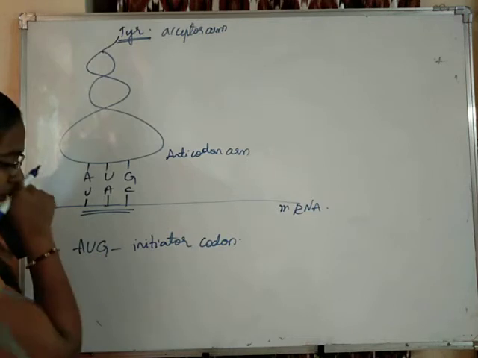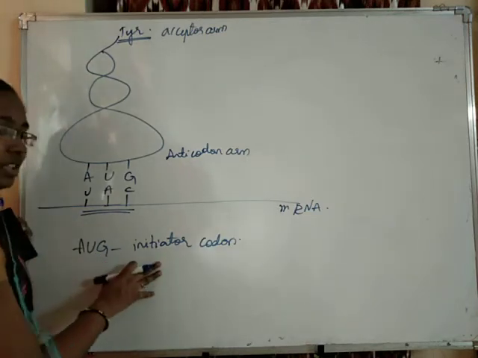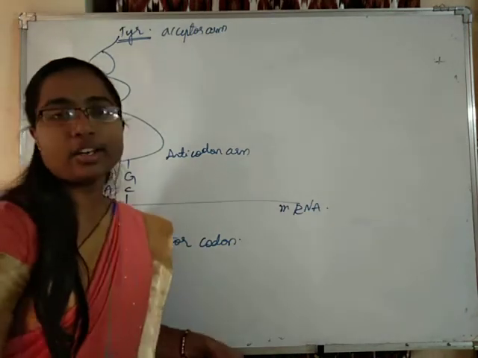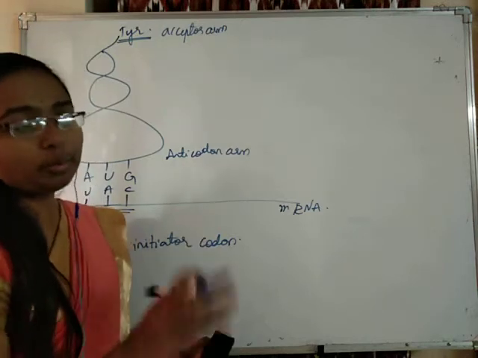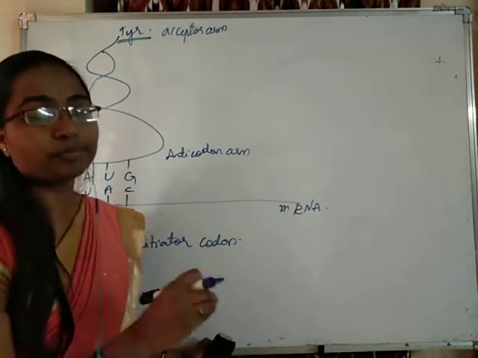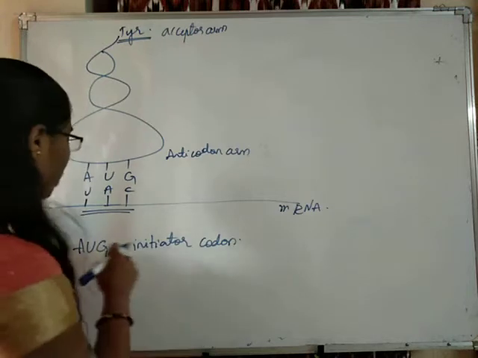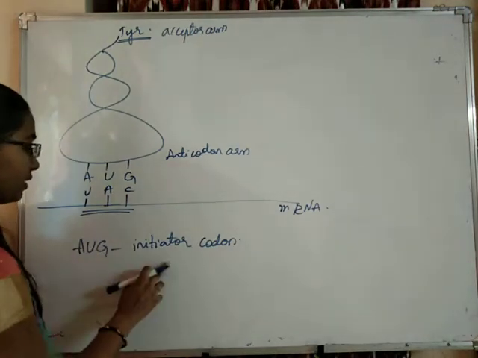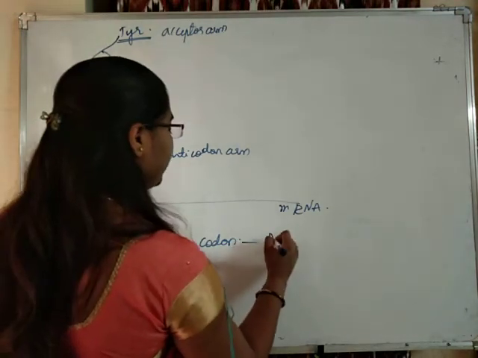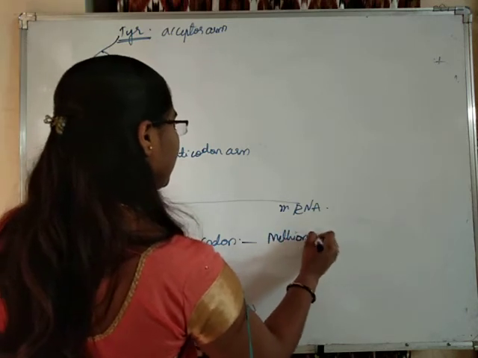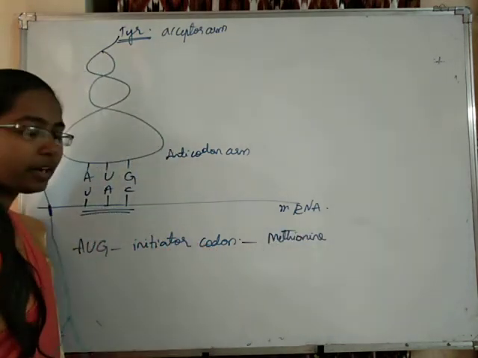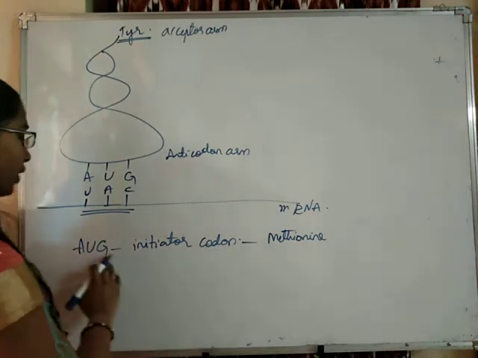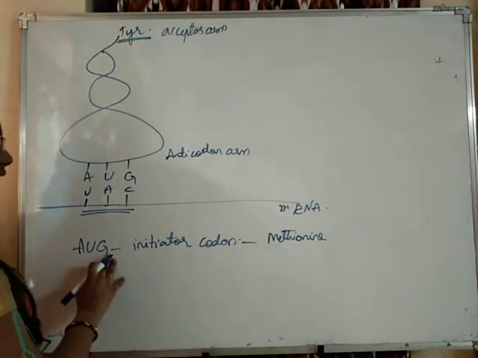Because the initiator codon is common to all proteins, every polypeptide chain will begin with the amino acid methionine, which is coded by the initiator codon AUG.